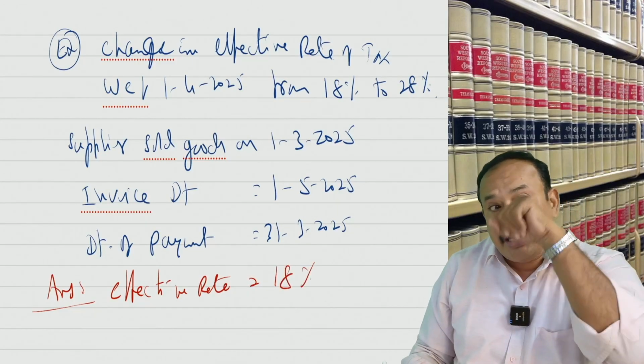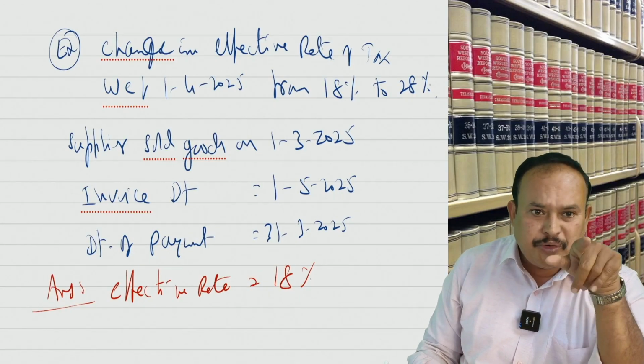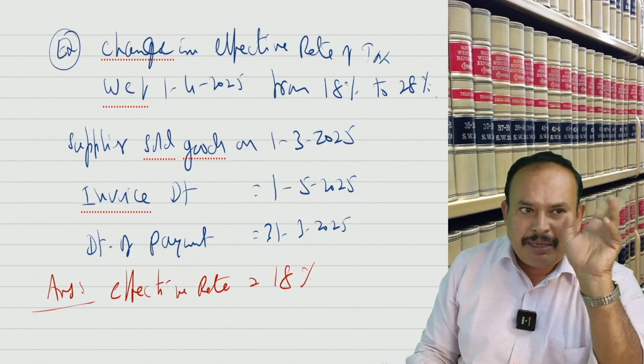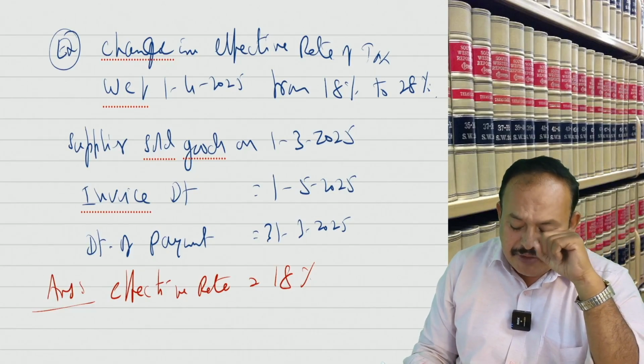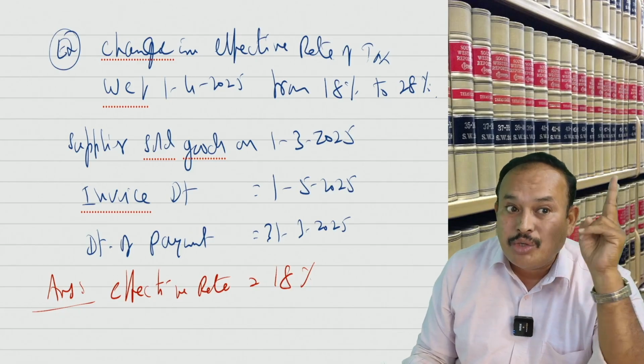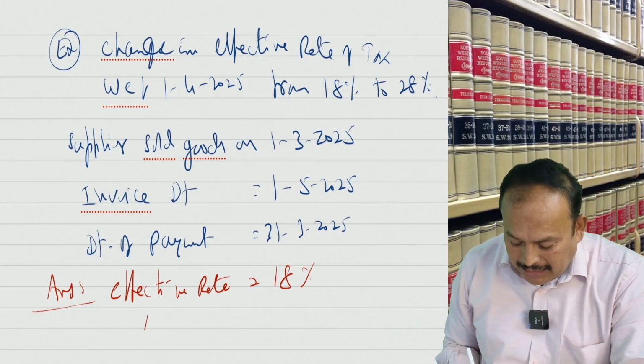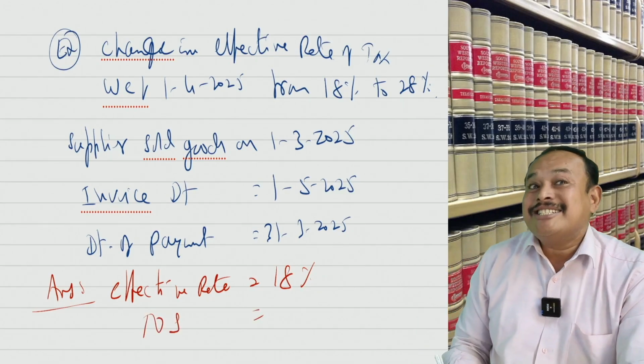18%. How can you say that? Supply of goods on 1st March, before the change. Date of invoice after the change. Payment before the change. Got 2 votes, old rate. Therefore, rightly you said 18%. Perfectly correct. Coming to time of supply.